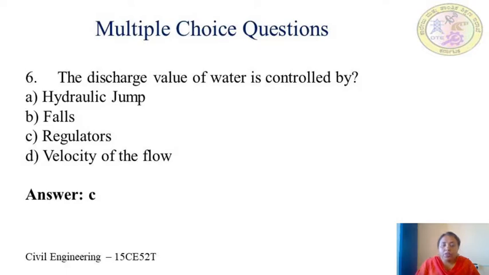Under diversion headworks, we have seen why there is a need to construct weirs or barrages, what the objectives of diversion headworks are, and also the site criteria for the site selection for the construction of diversion headworks. So with this, we come to the end of today's session.